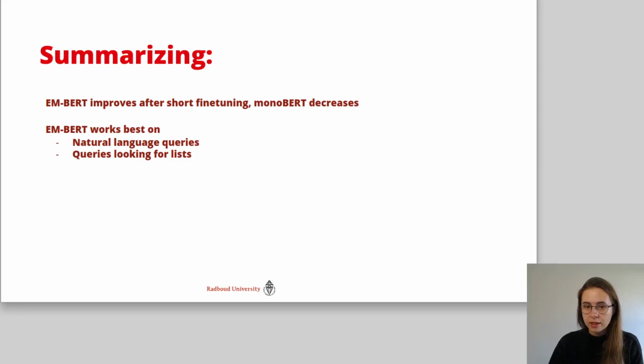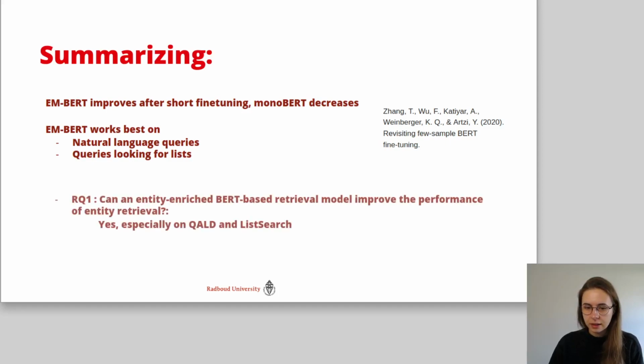So to summarize, EMBERT improves after short fine-tuning and monoBERT decreases. This decrease of monoBERT is known in the literature to happen. EMBERT works the best on natural language queries and queries looking for lists with a certain property. So to answer our first research question, can an entity-enriched BERT-based retrieval model improve the performance of entity retrieval? We see that this happens, and it especially does very well on those natural language queries and the queries looking for a list of entities.